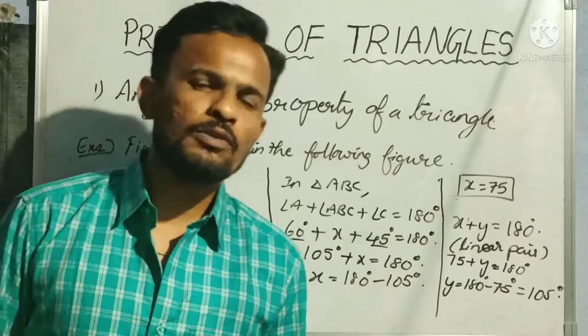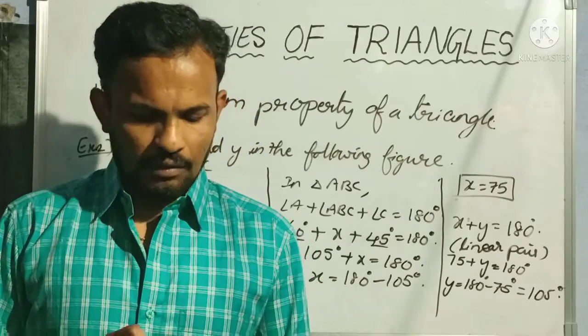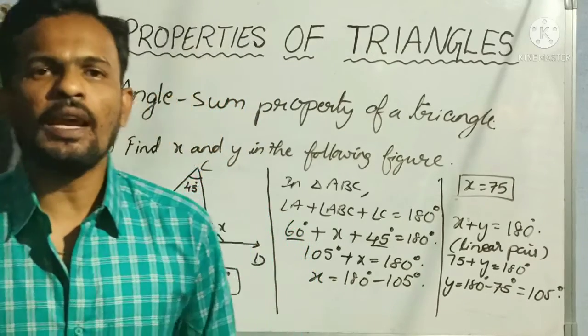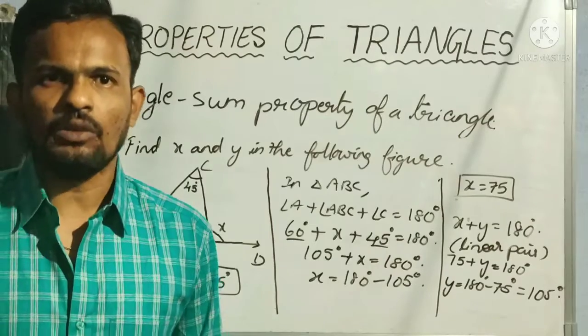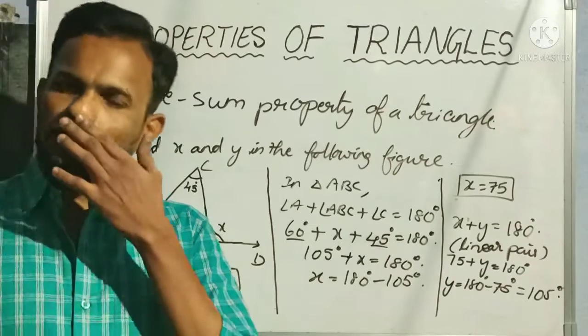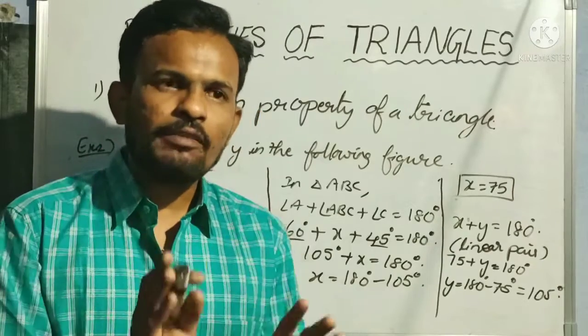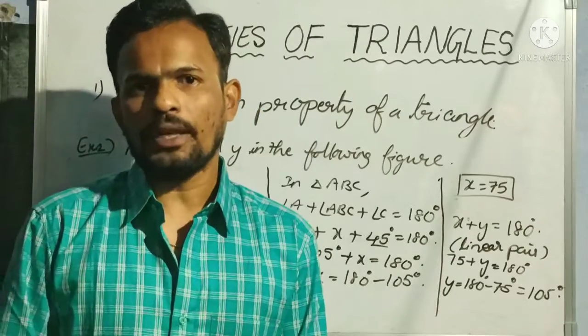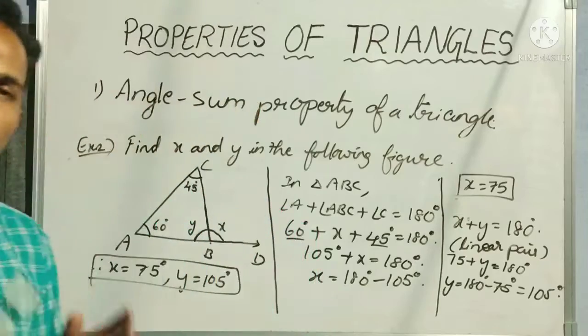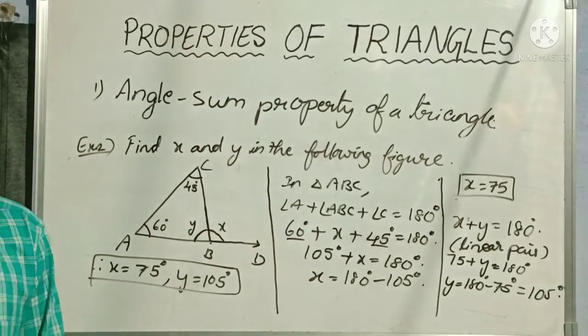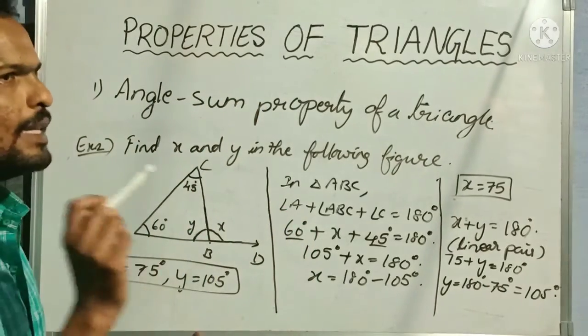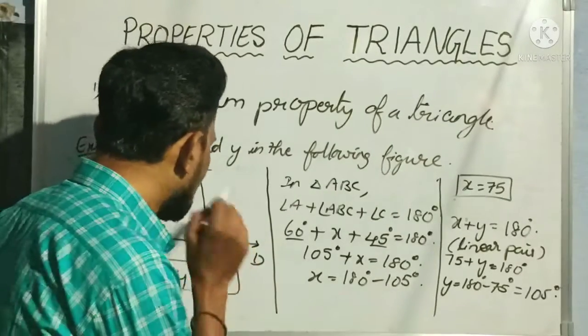But till now we have studied only the angle sum property. One more property is there, the exterior angle property, that I have not said till now. So whenever you know two properties, then you can solve either this or that. But whenever you know only one property, then you go for that property only, whichever you are perfect with. So if you are perfect with the angle sum property, then the question is like this.